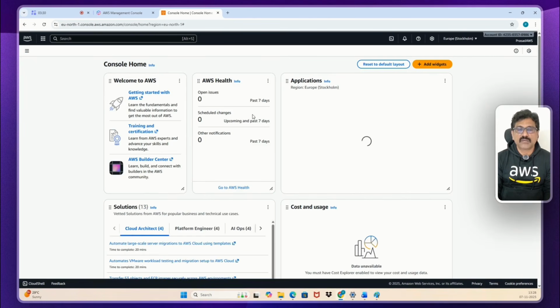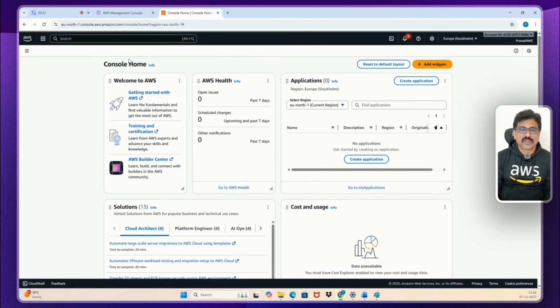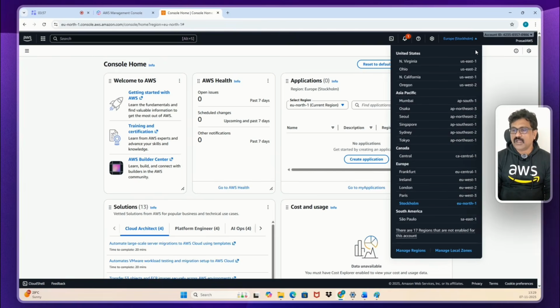See here, this is the AWS console home. This is my user account, user ID, Prasad AWS. Your user ID will be displayed here. This is the account ID. Every account has an account ID. Now, this is the region name. I'm in the Europe region, Europe Stockholm is the region name.